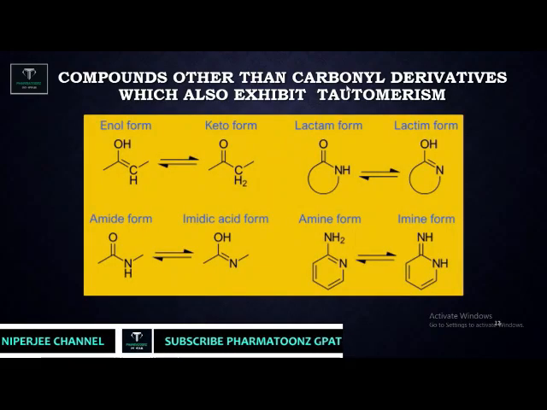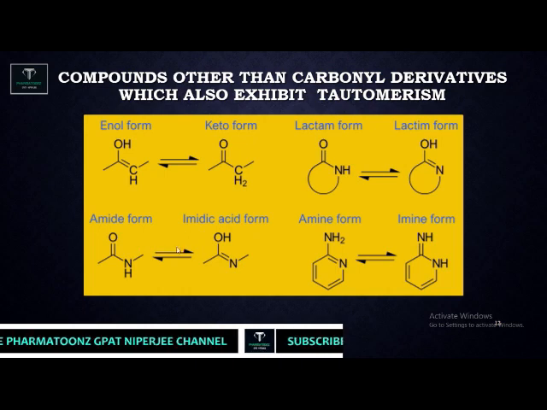Now compounds other than carbonyl derivatives also exhibit tautomerism. Such compounds are called lactam and lactim. Lactam means nothing but a cyclic amide group, and this is called lactim, where the hydrogen of the amine group goes to the ketonic oxygen.